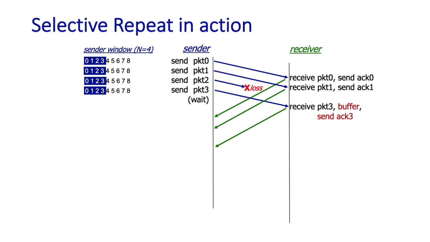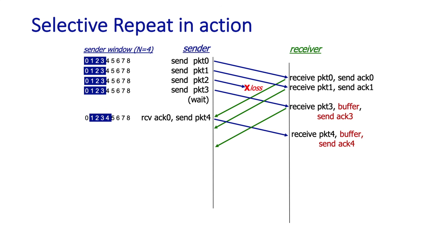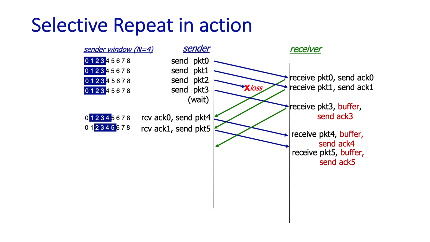And the difference between selective repeat and go back n should be clear here. When packet 3 is received in this case, it's buffered and an acknowledgement is sent specifically for packet 3. So the acknowledgements for packets 0, 1, and 3 propagate back to the sender. On the receipt of ACK 0, the sender will then advance its window forward 1 and send packet 4, which will propagate over to the receiver. Similarly, when ACK 1 is received, the window will be advanced and packet 5 will be sent.